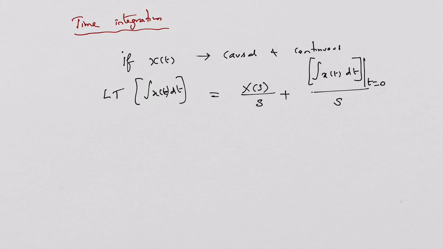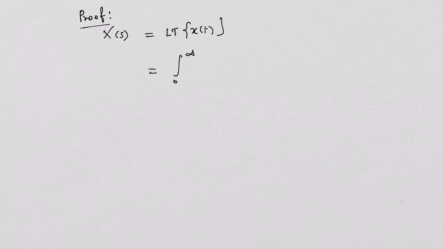So let me see how to prove this. The proof is a little bit tough to see. I'll show you that. X of s, let me call this proof by definition of Laplace transform. Laplace transform of a causal signal is given by X of s is equal to Laplace transform of x of t, which is given by integral 0 to infinity x of t into e power minus st dt.